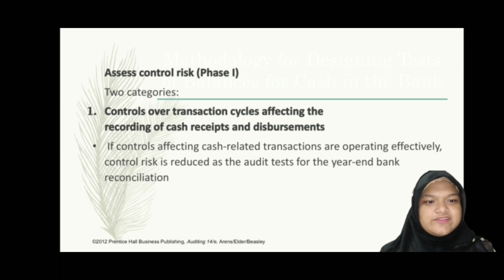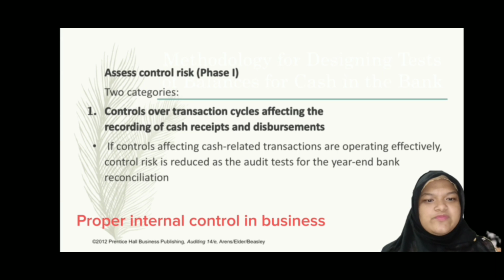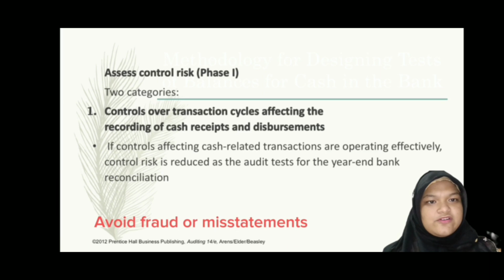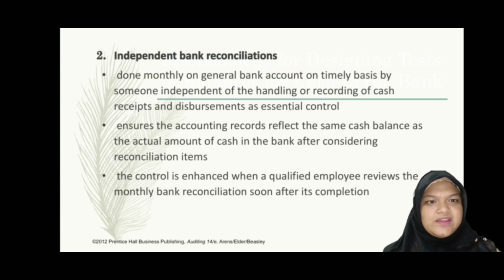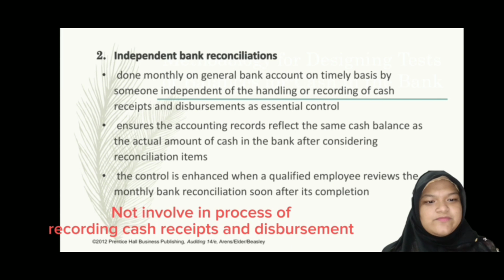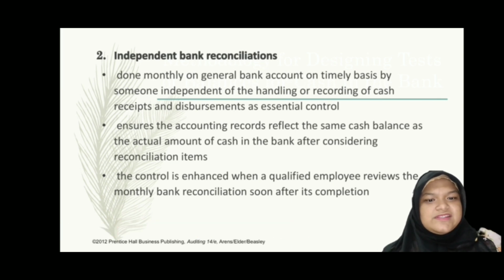It is important to protect both cash receipts and disbursements. This is so that there will be proper internal control in the business and it could avoid any chances of fraud or misstatement happening in the business. Next, in terms of independent bank reconciliations, it is important to ensure that it's been done on a monthly basis on the general bank account by related staff who are not involved in the process of recording cash receipts and disbursements. It is also an example of good internal control in the business.